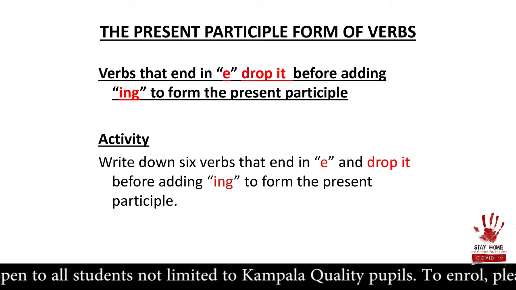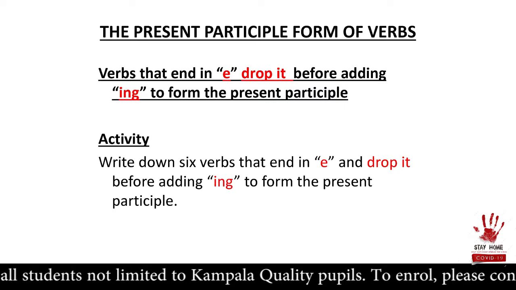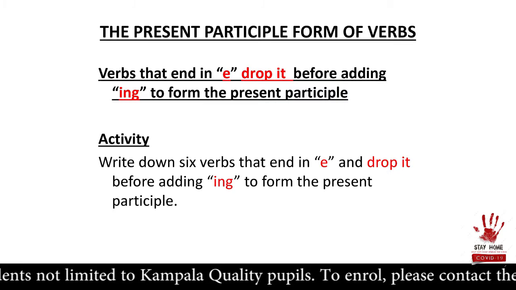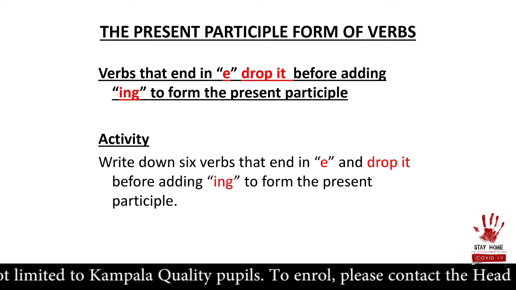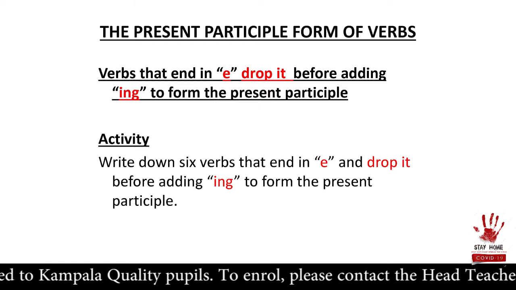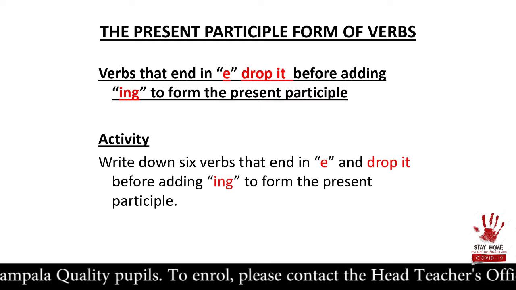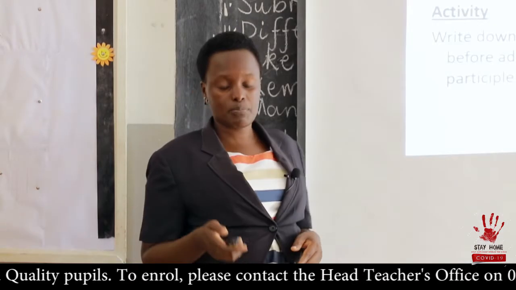Write for me 5 verbs that end in E and they drop E before adding ing. And I expect you to have a table with 2 columns. A column for the base form, a column for the present participle form.